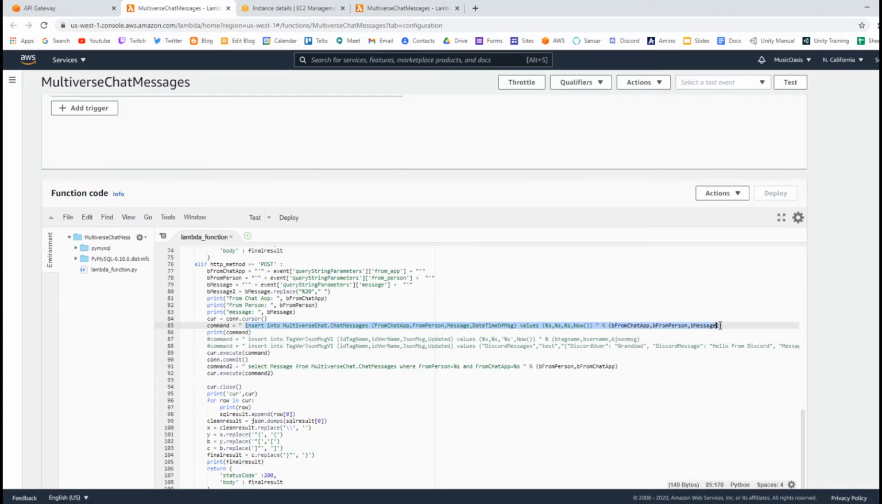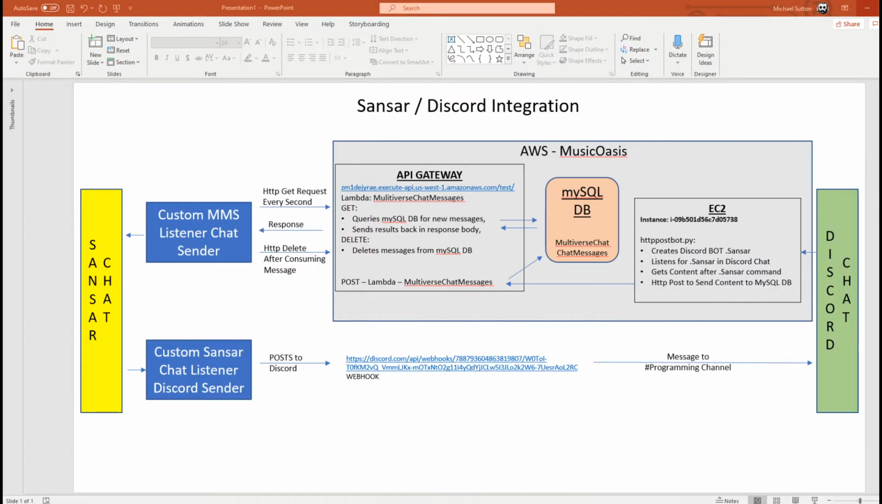So it gets content from the post and sends it into a MySQL database that's running on AWS. It's called multiverse chat messages, is the name of the database, because I like to name things long. Now it's in a database, but it's not to Sansar yet.